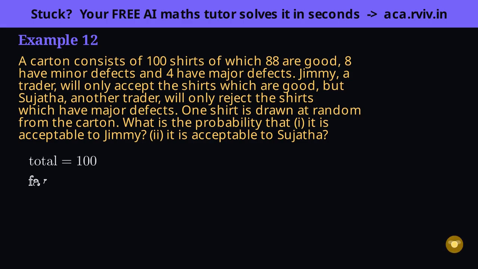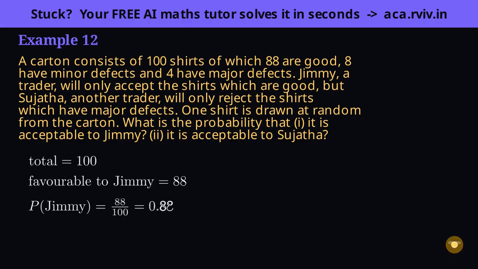Part 1 is Jimmy, and his rule is simple. He only takes good shirts. There are 88 good ones, so 88 favorable. 88 out of 100 is 88 percent. Because the total is 100, the count is already the percentage.